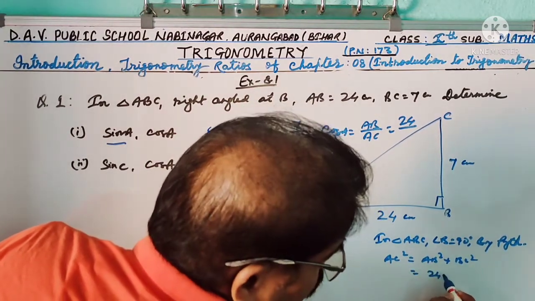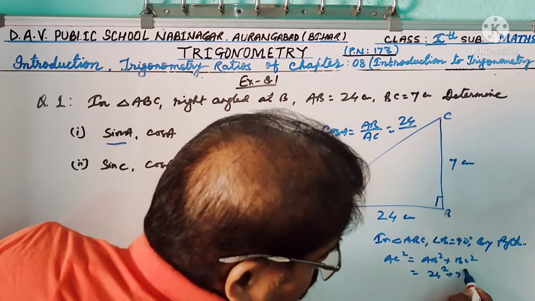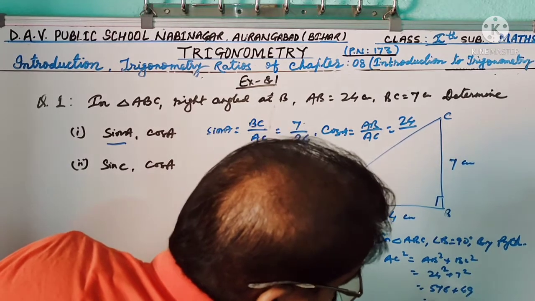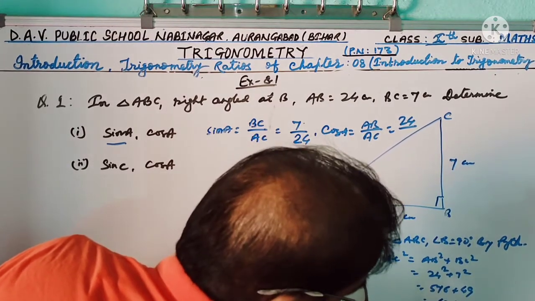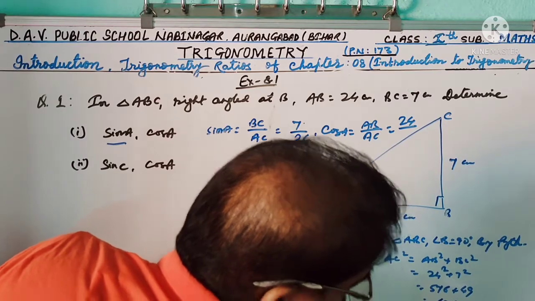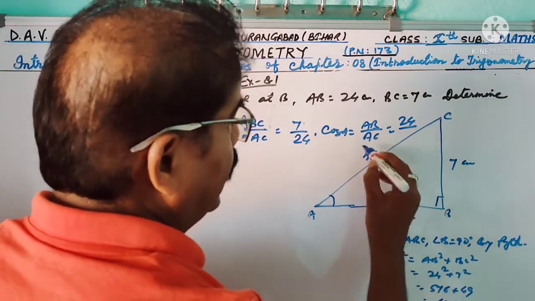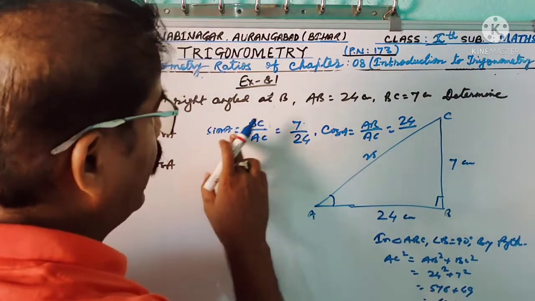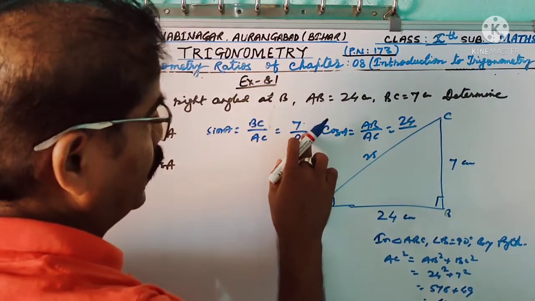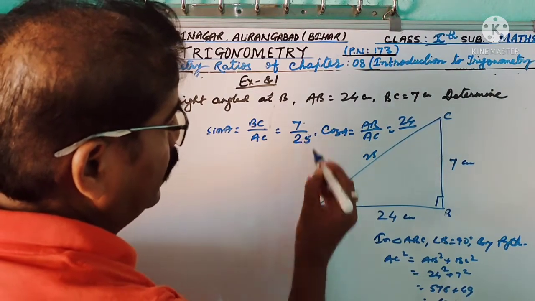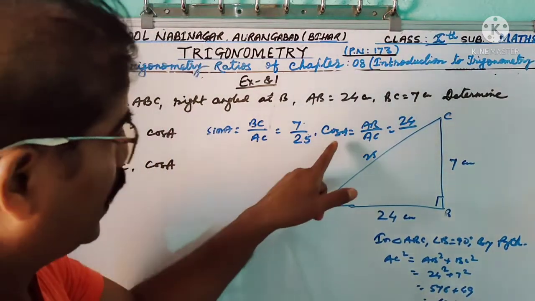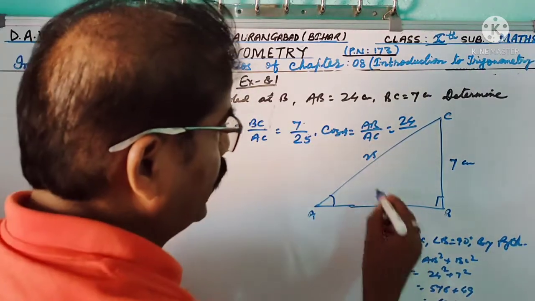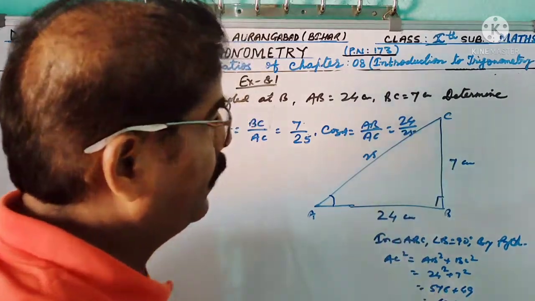That means 24 centimeter square plus 7 centimeter square equal to 576 plus 49, 625. So AC equal to 25 centimeter. So here, sorry students, in sin A, AC equal to not 24, here 25, and cos A equal to AB by AC, that means 24 by 25.